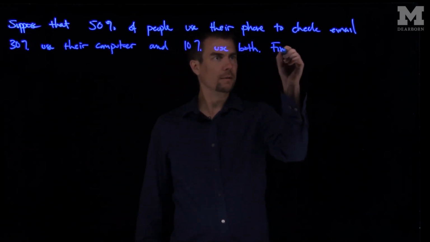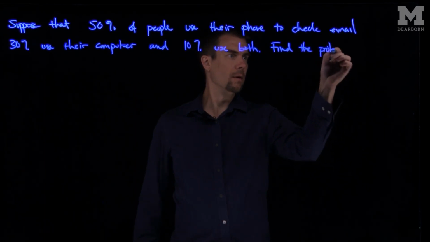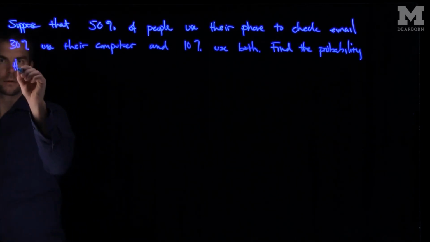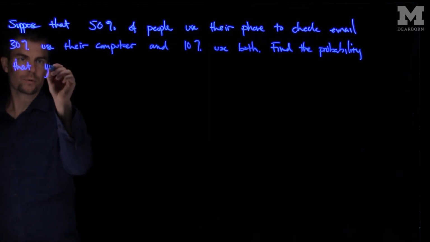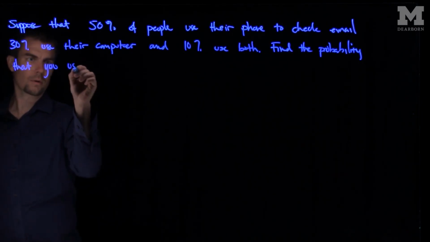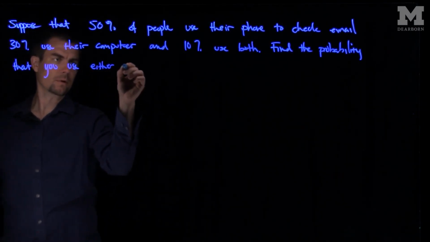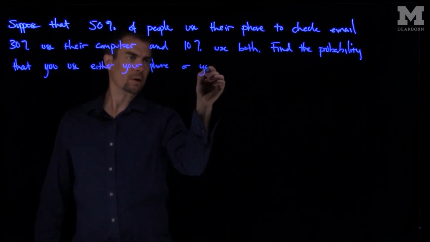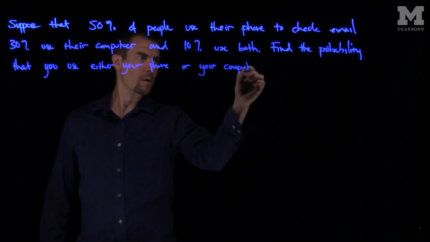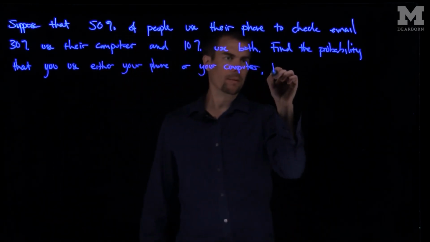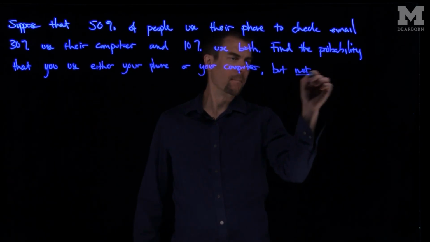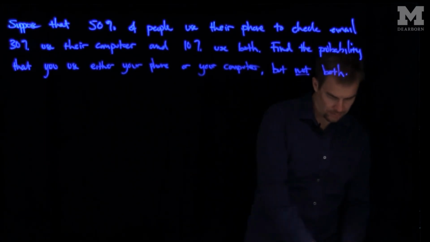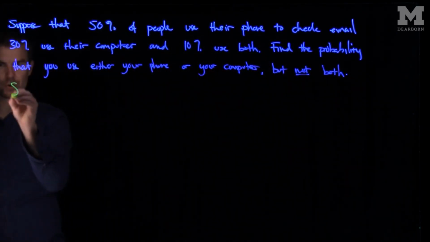Let's find the probability that you use either your phone or your computer, but not both. So let's set up a configuration here. So we have a sample space. So here's the solution to our problem.